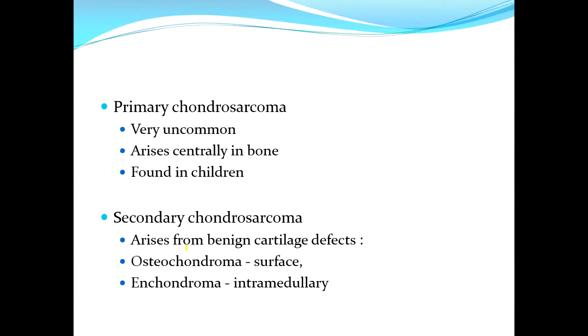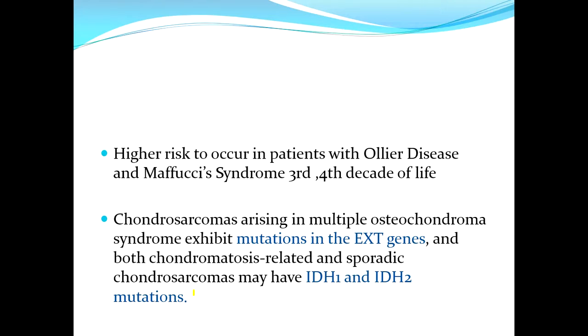Secondary one arises from the benign cartilage defects, from osteochondroma or from enchondroma. High risk to occur in patients with Ollier and Maffucci syndrome, and they exhibit a mutation in the EXT genes and IDH1 and IDH2.